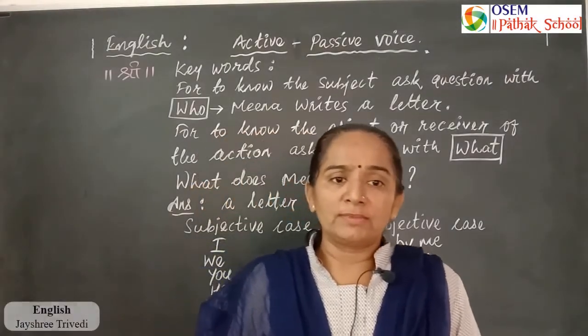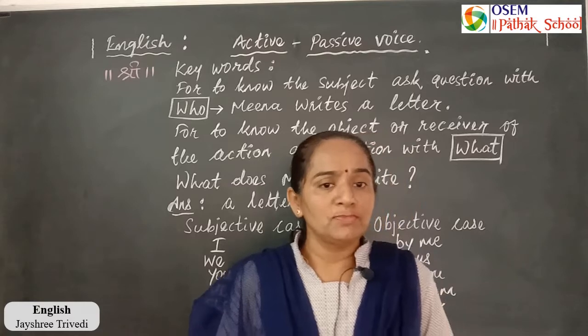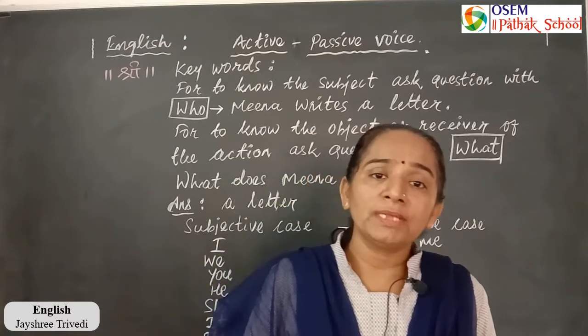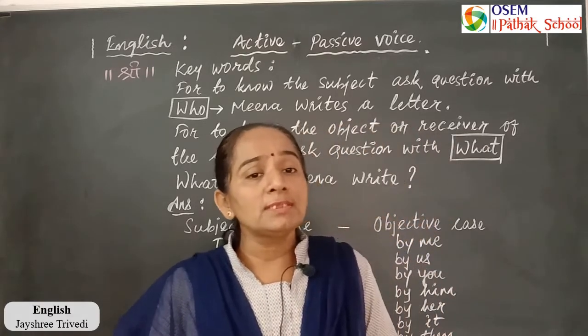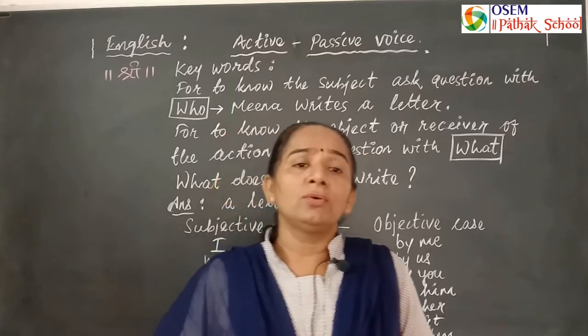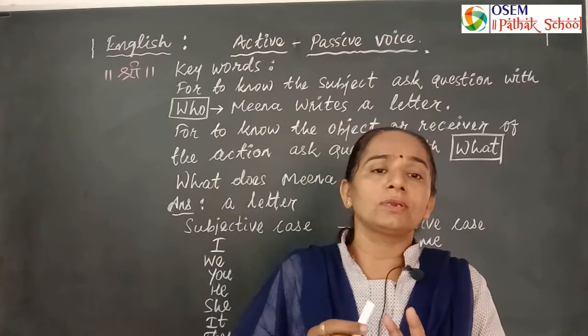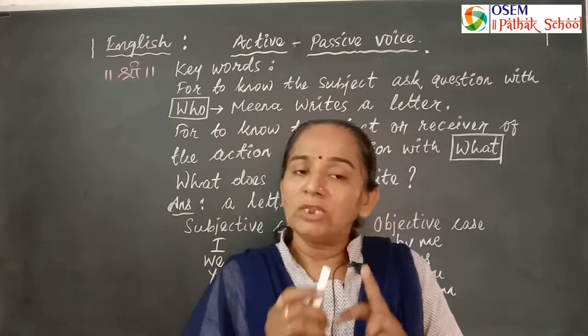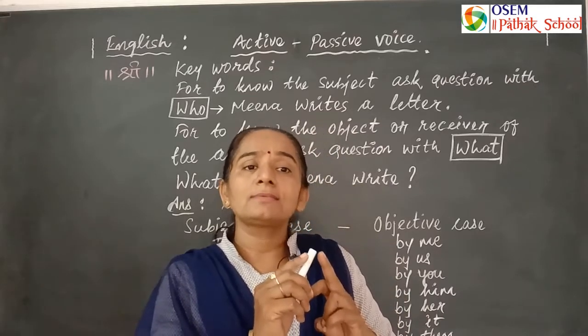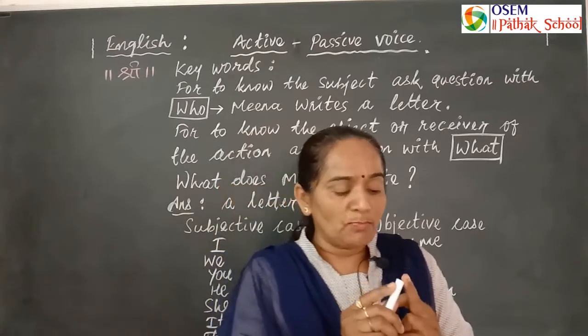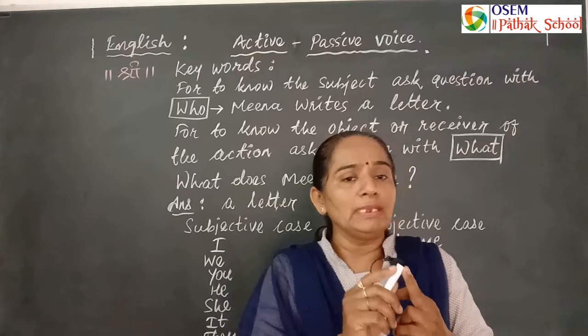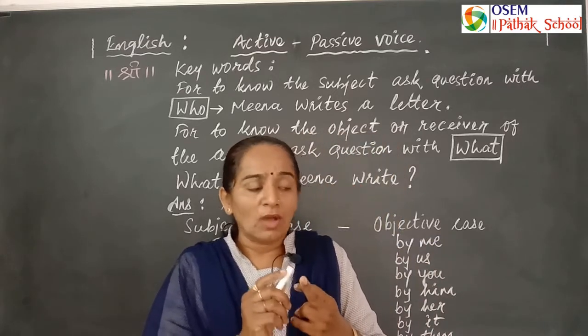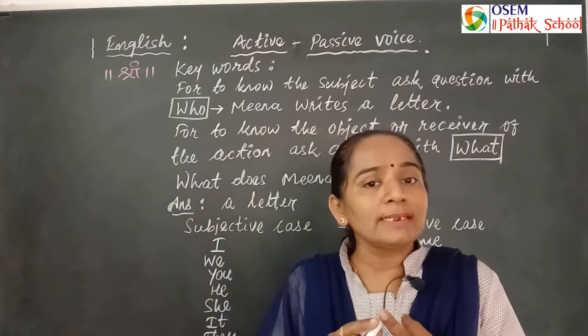For active passive, to know who is the doer of the action and who is the receiver of the action, we ask only two questions about the sentence. Number one, ask the question with who. For example, Meena writes a letter. Who writes a letter?